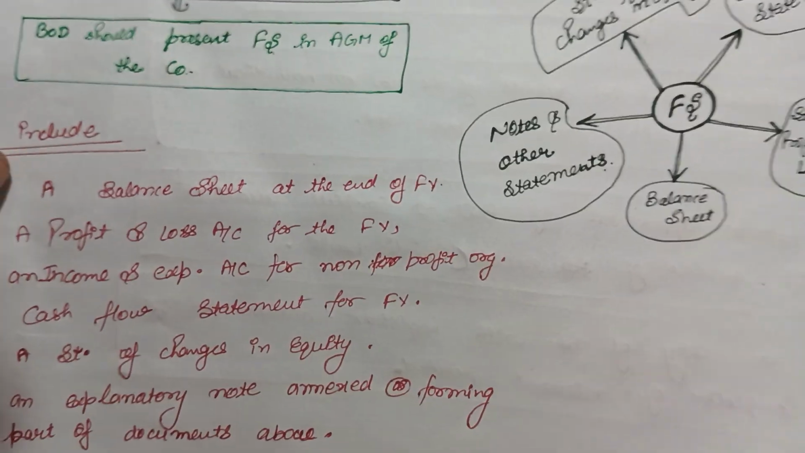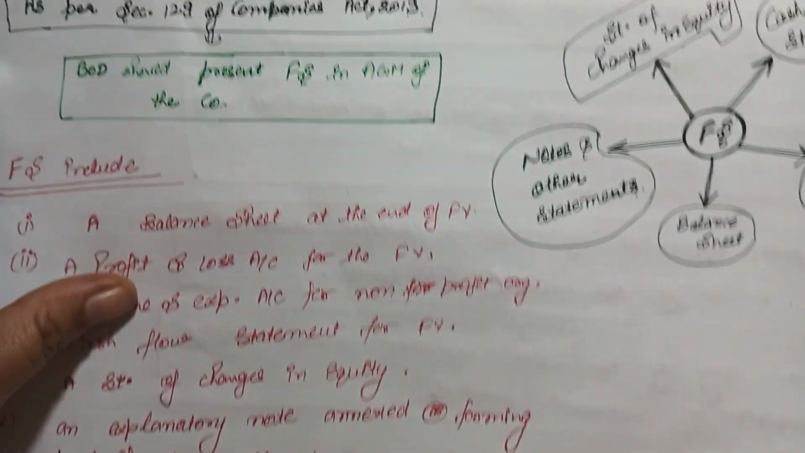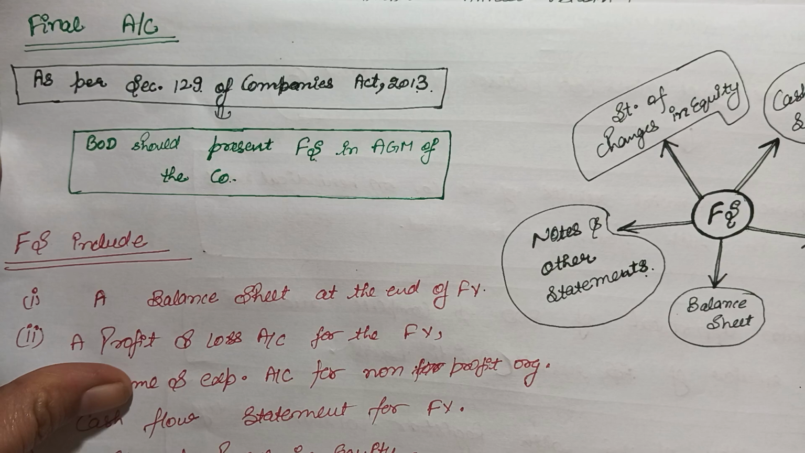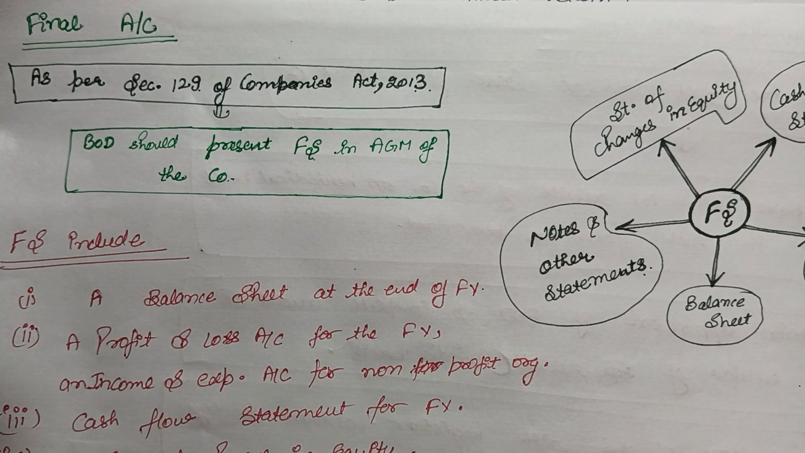Okay, now we will move to the next topic, which is final accounts. The company has to prepare final accounts. What are the final accounts? Final accounts means the financial statements. The company has to prepare various books like cash book, purchase register, various ledgers, and trial balance. But what are the final books the company has to prepare?